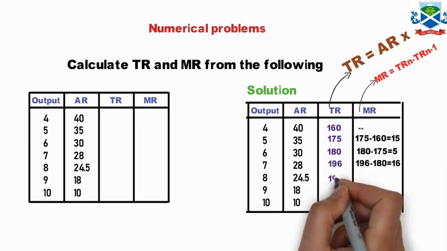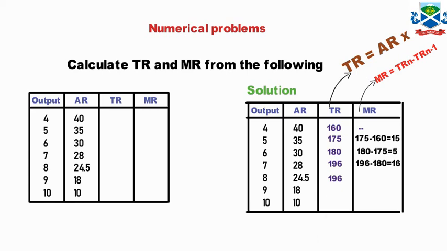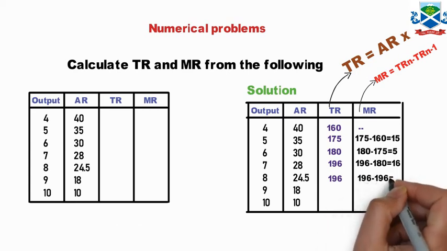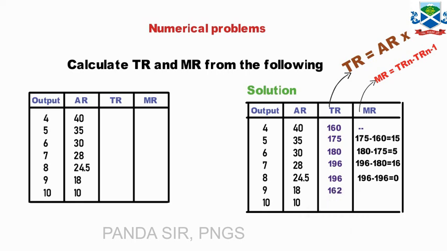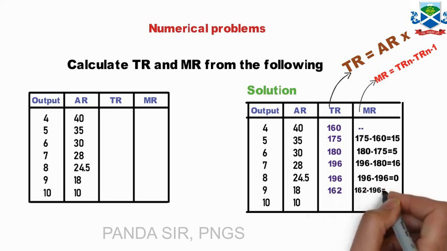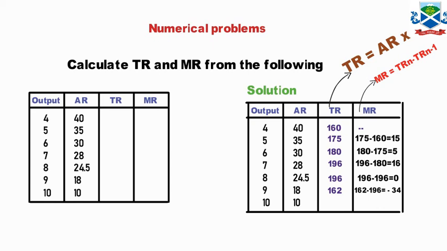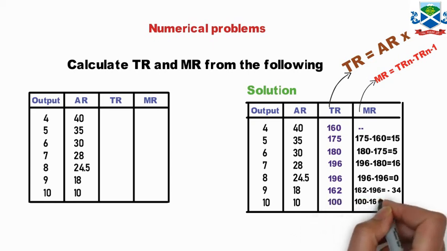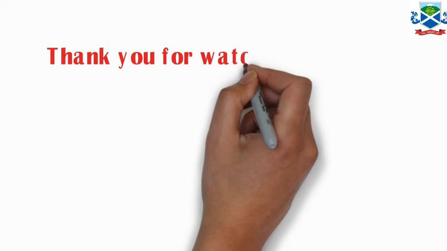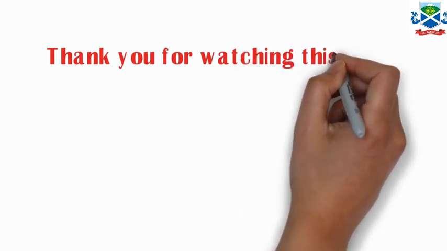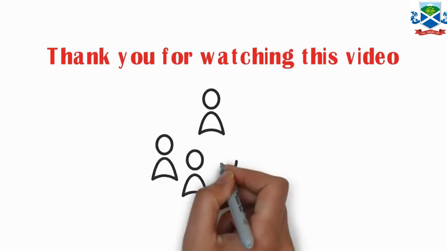For the seventh unit, 28, your TR is equal to 196, and 196 minus 180 is 16. The eighth is again 196, so it becomes 0. And 18 into 9 is equal to 162, and 162 minus 196 gives a negative figure. Likewise, you will calculate the negative figures. So MR is sometimes positive, sometimes zero or negative, but AR is always positive, as you have seen from the schedule.